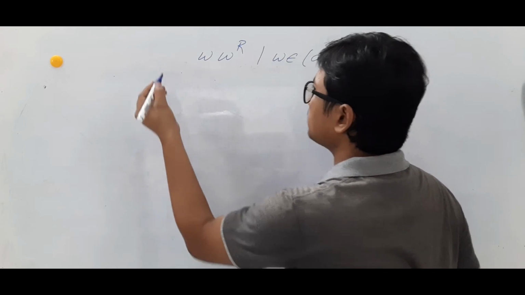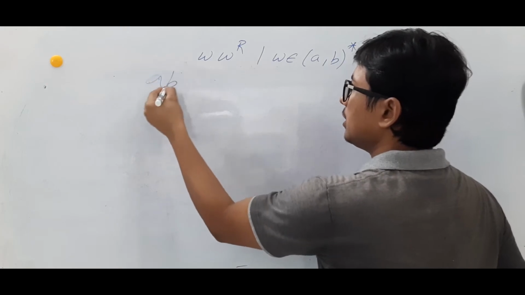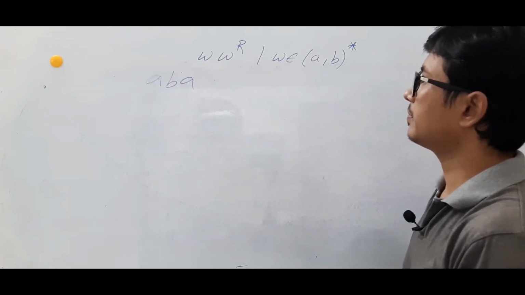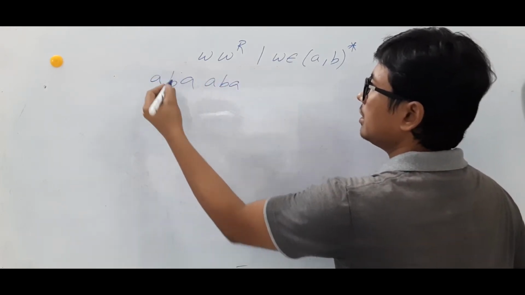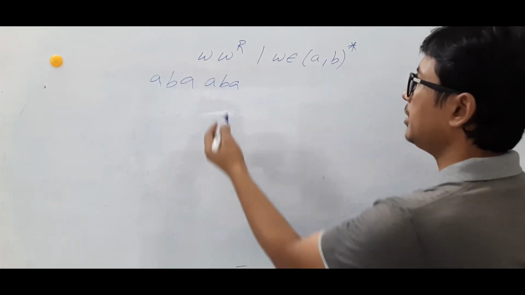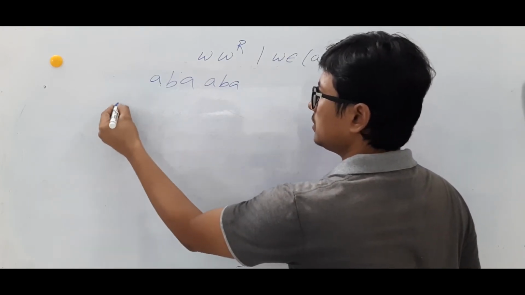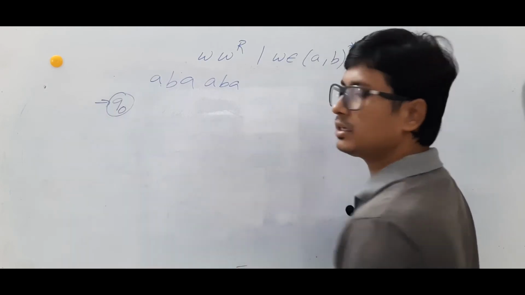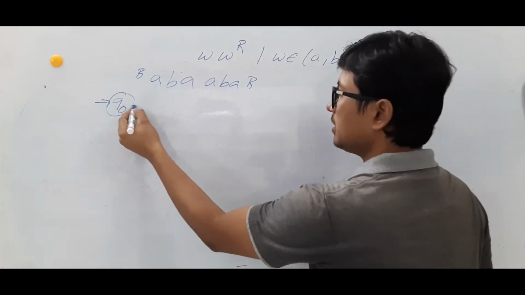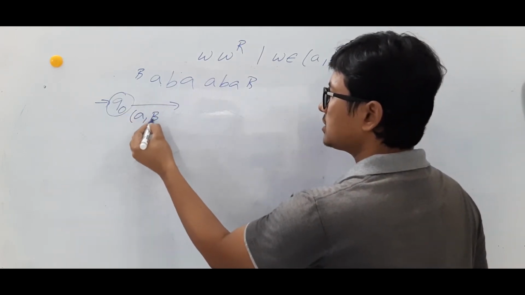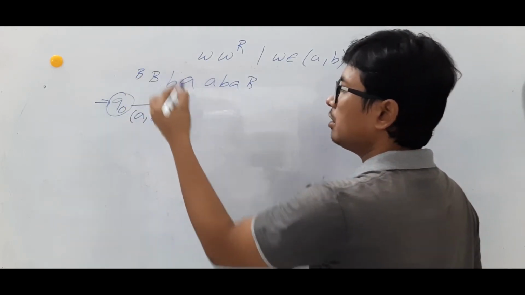Initially, let me take W as ABA, then W power R will also be ABA. Are you able to follow it or not? W I have taken ABA, W power R is also ABA. Now I am in the initial state Q0. There are blanks on both sides. If I see an A, what should I do? I have to make it as a blank, move to the right. So this A, I modified it as a blank, move to the right.